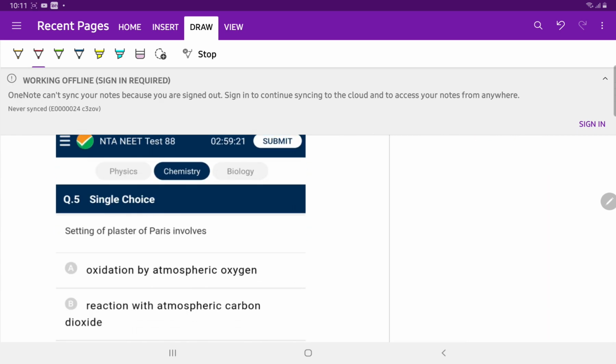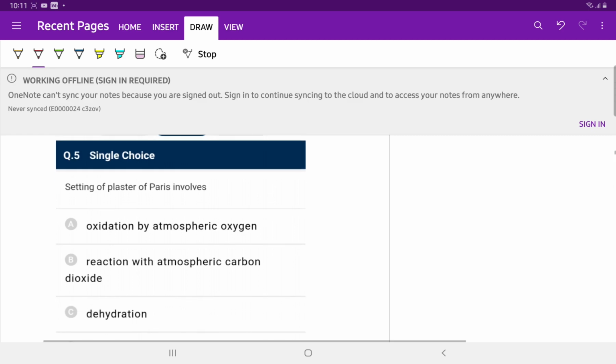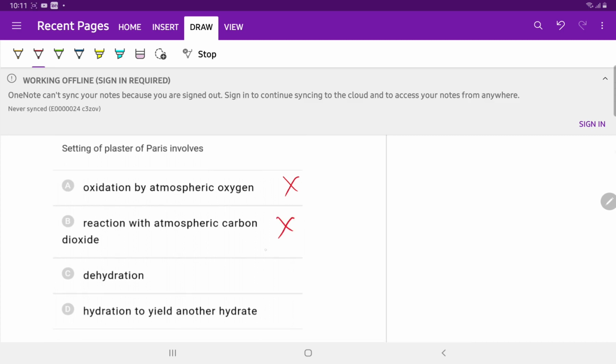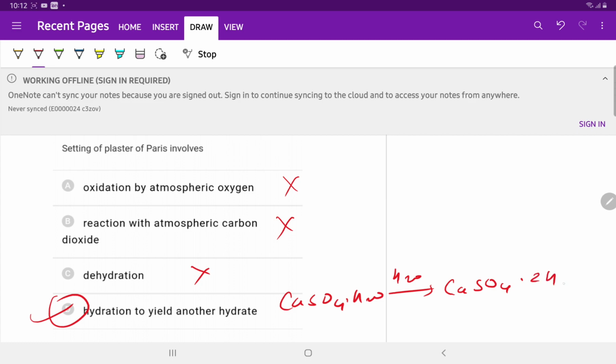Now question number 5. Setting of plaster of Paris involves oxidation by atmospheric oxygen, no. Reaction with atmospheric carbon dioxide, no. Dehydration, no. Hydration to another hydrate: CaSO4.½H2O is converted in the presence of H2O to CaSO4.2H2O.